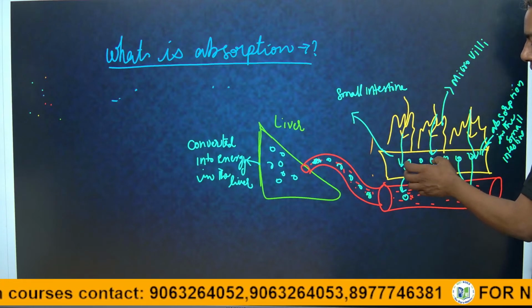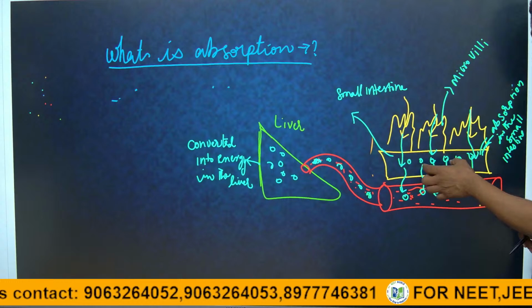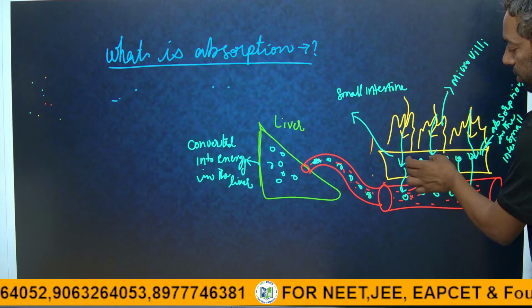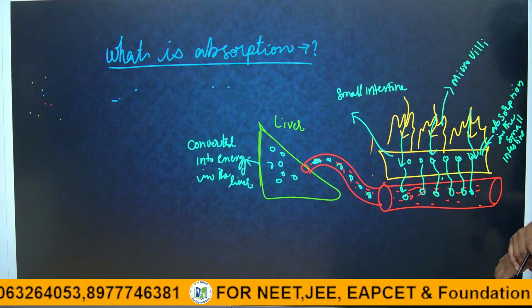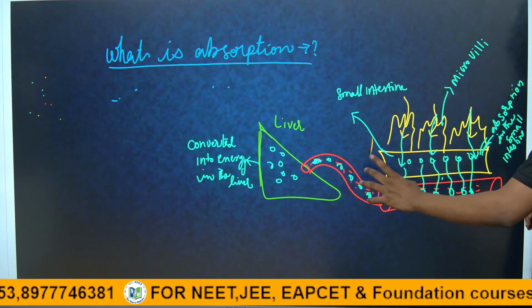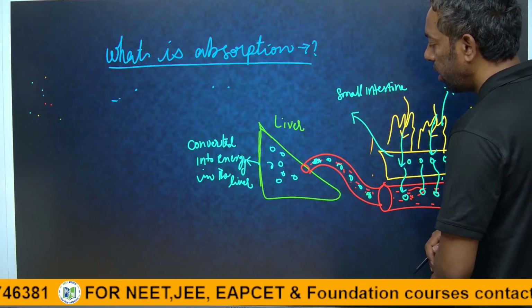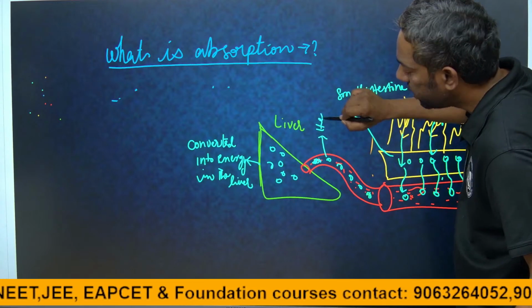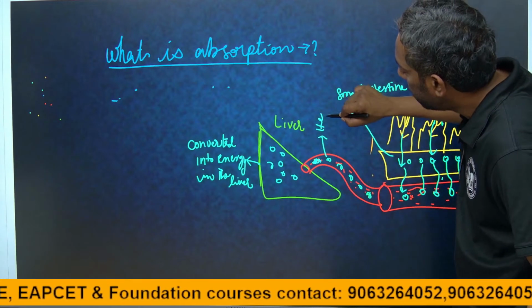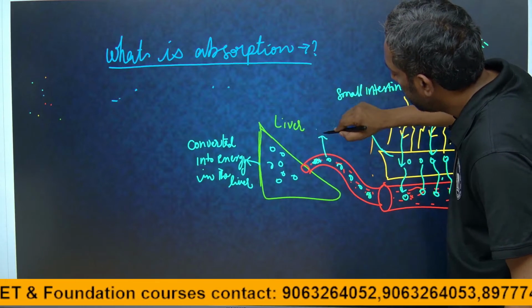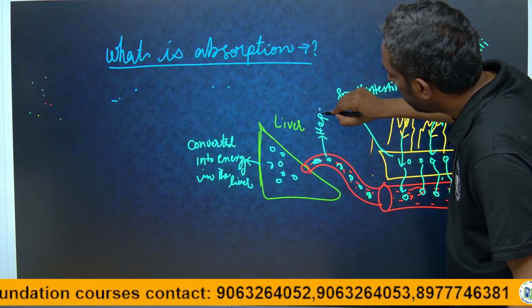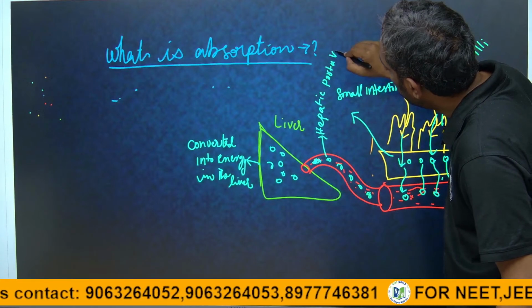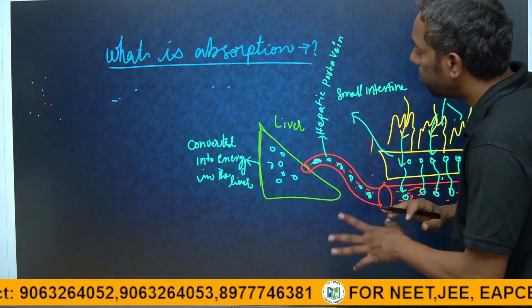After absorption, there is a blood vessel entering the small intestine that can carry the food particles from the small intestine to the blood finally. This blood vessel carries them into the liver. This blood vessel we call the hepatic portal vein. This is most important, guys: the hepatic portal vein.